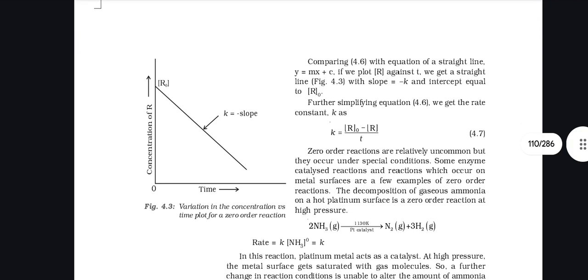Comparing with the equation of a straight line y equals mx plus c, if we plot R against t, we get a straight line with slope equal to minus k and intercept equal to R naught. Further simplifying the equation, we get the rate constant k as this.